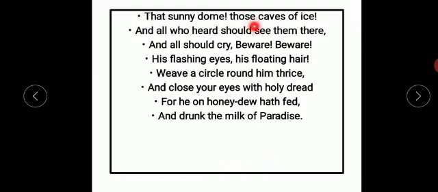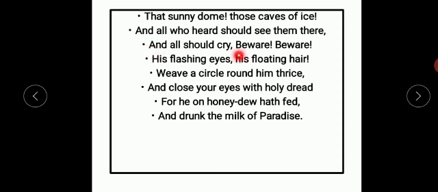That sunny dome, those caves of ice, and all who heard should see them there. Persons who heard this description of the palace of Kubla Khan would be able to see in the air that sunny dome and those caves of ice. That means they would be able to imagine that very clearly. Okay,